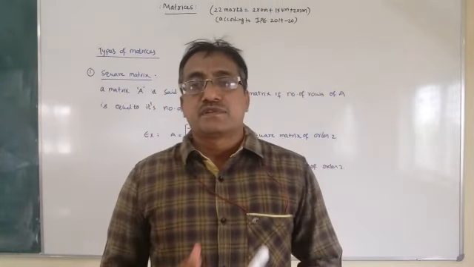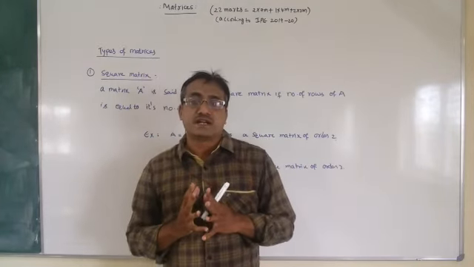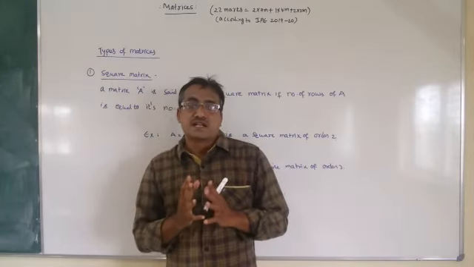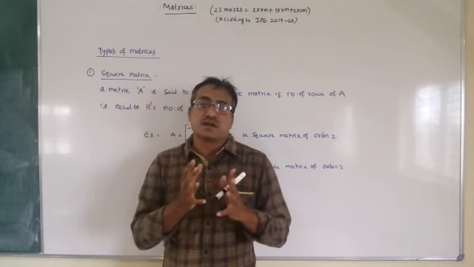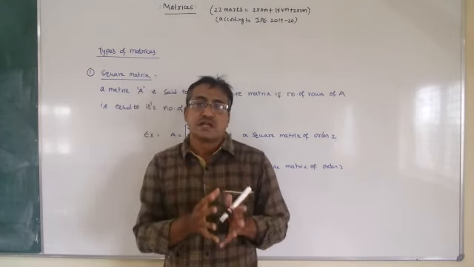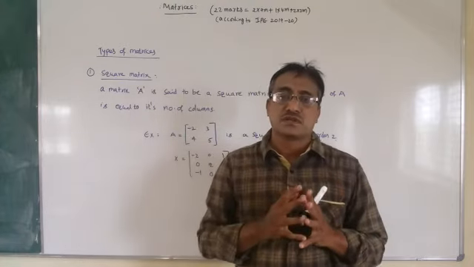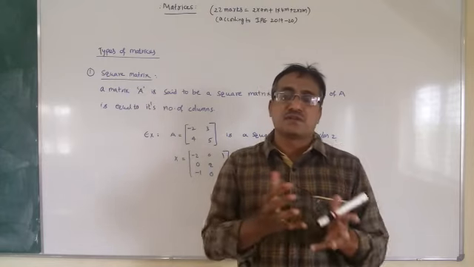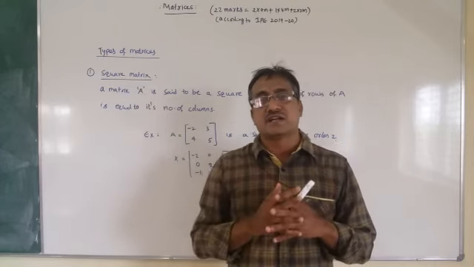Next, types of matrices. First one is square matrix. A matrix capital A is said to be a square matrix if the number of rows in capital A is equal to its number of columns. So if number of rows is equal to number of columns, then we say that it is a square matrix.